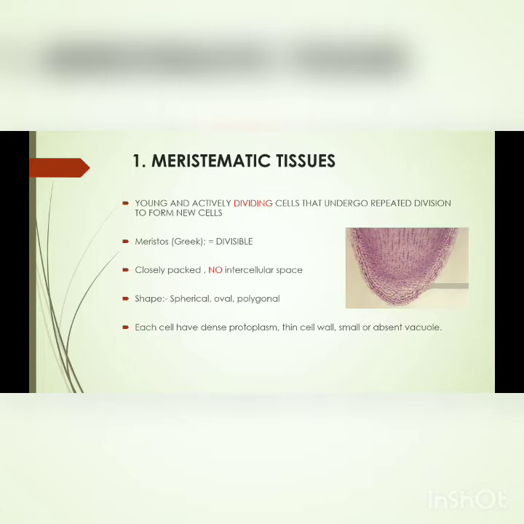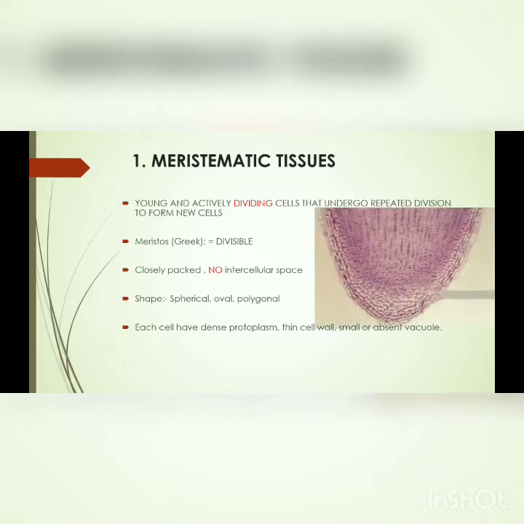These cells are so closely packed that there is no intercellular space between them. The shape of meristematic cells is spherical, oval and polygonal. These cells have dense protoplasm, a thin cell wall and small or absent vacuoles. As you can see, this is how the meristematic tissue looks under the microscope.